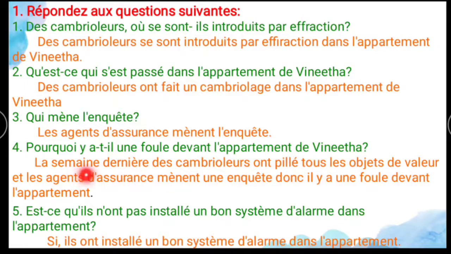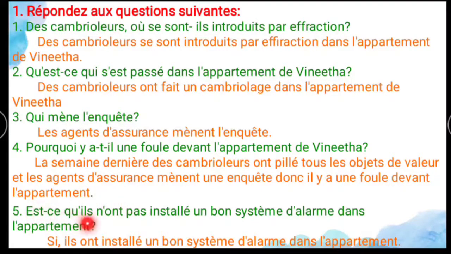The answer: la semaine dernière, des cambrioleurs ont pillé tous les objets de valeur et les agents d'assurance mènent une enquête, donc il y a une foule devant l'appartement. So last week burglars entered Vinita's apartment and looted all the valuable things, and the insurance agents are conducting an investigation. For that only there is a crowd in front of Vinita's apartment.